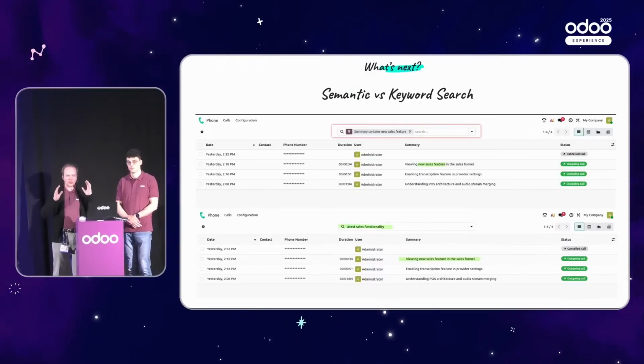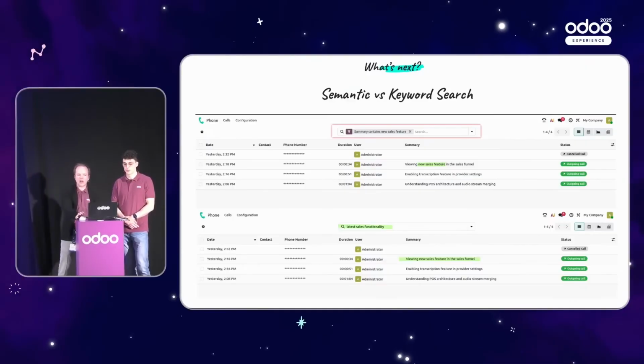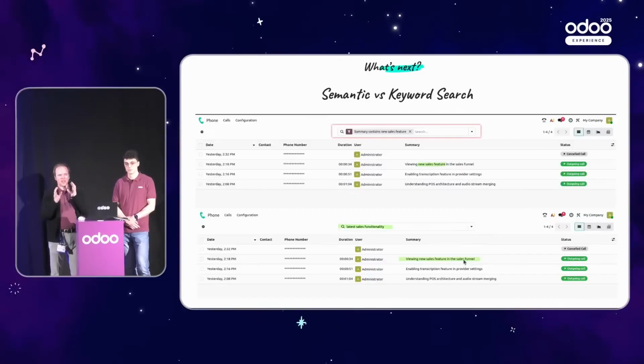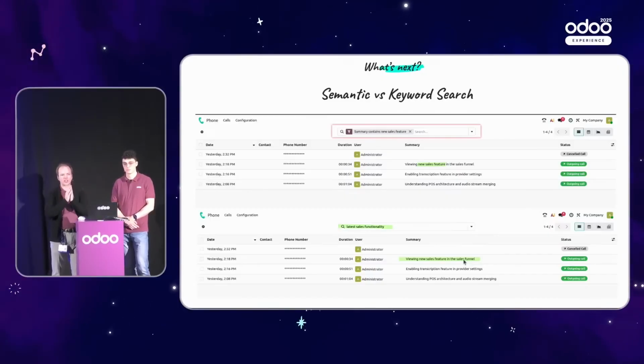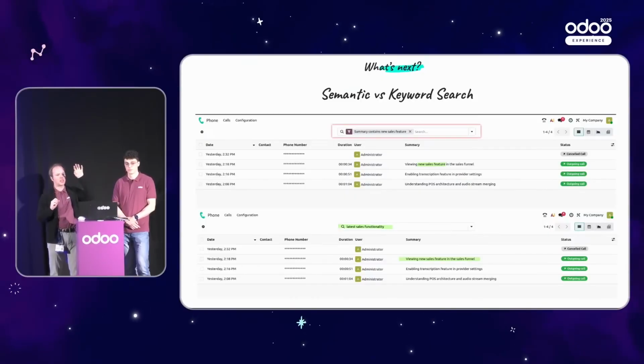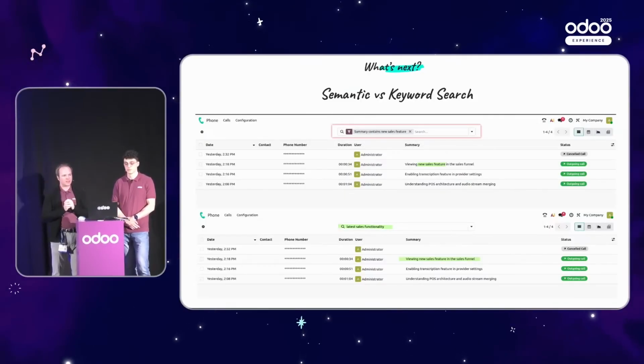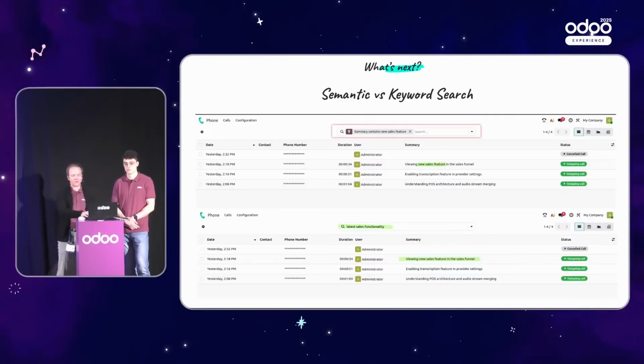We already have tools to introduce semantic search, where you would roughly describe what you want to find, like here, "latest sales functionality" should find "viewing new sales feature in the sales funnel." It's not a direct match, it's not a keyword search. It roughly grabs the concept, the idea, the semantic meaning of your query, and finds all the calls that are similar. That's something on the table.